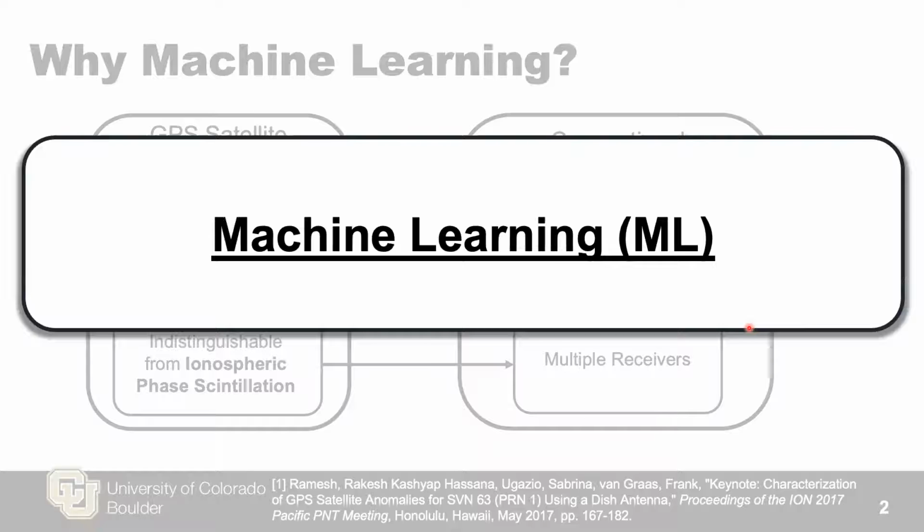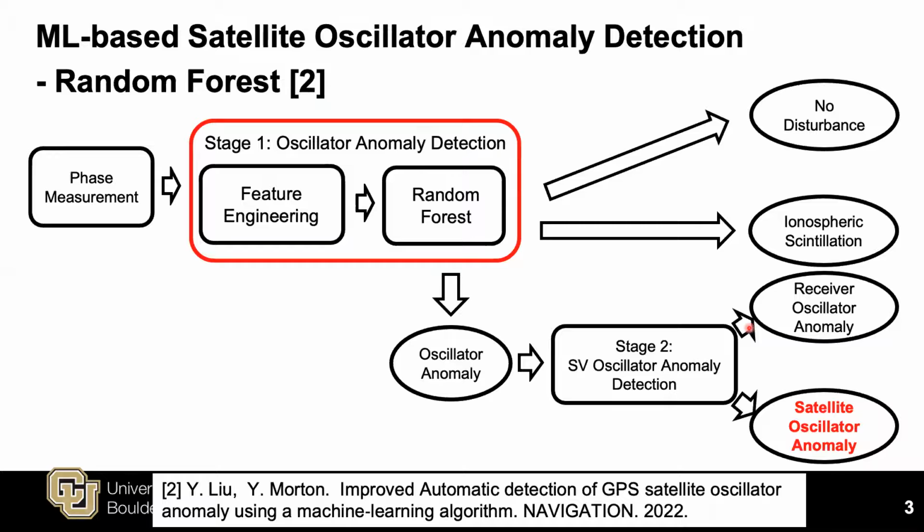As a result, we tackle this problem by using machine learning, where a single GNSS receiver is employed to detect the satellite oscillator anomaly with a high detection rate. Here is the designed satellite oscillator anomaly detection procedure. It involves two stages. Given the phase measurements as input, the first stage is to distinguish the oscillator anomaly from no disturbance and scintillation. Here, features of power spectral density and ratios are extracted and input to the random forest